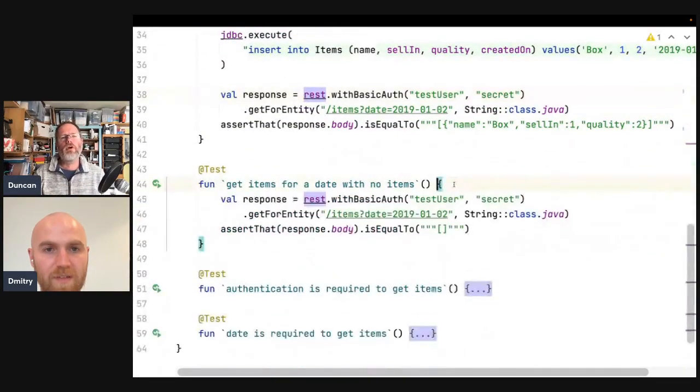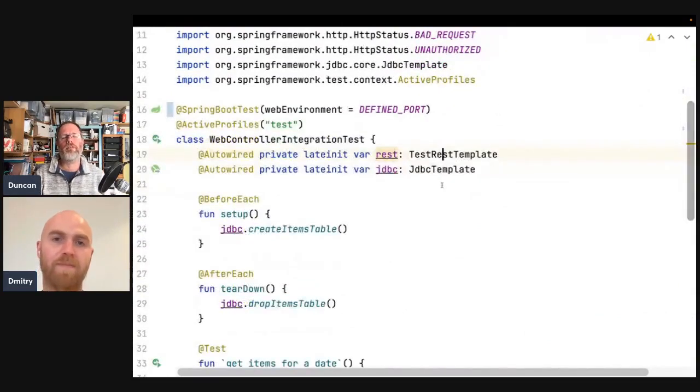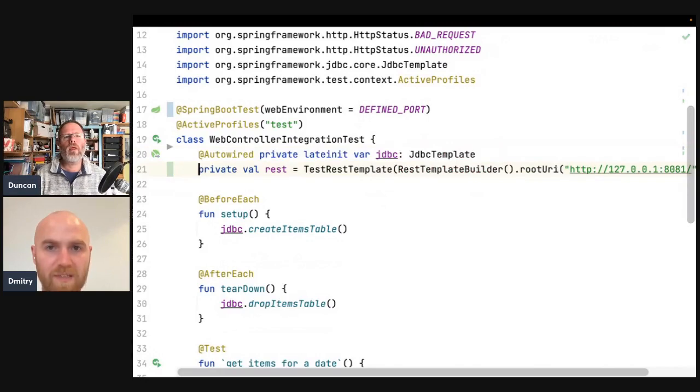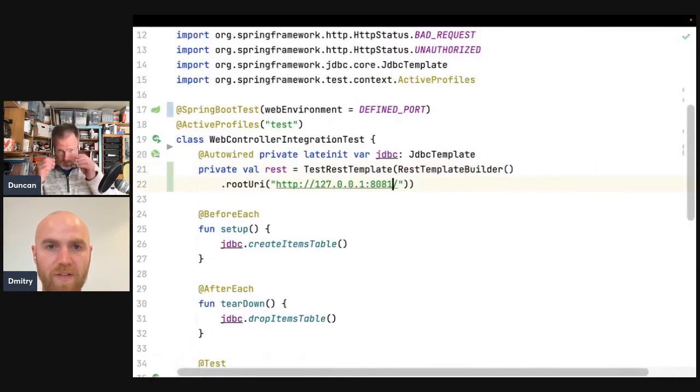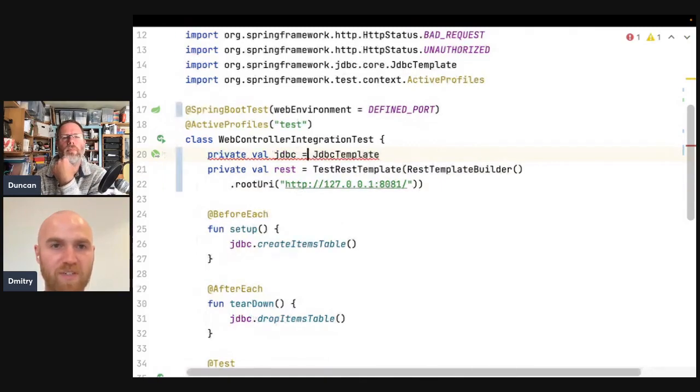So we should be able to run it against an http4k HTTP server, and if it passes, then they do the same thing. Yeah, I think we can also construct this ourselves, basically like this, because we know the URL. This is the port number from the properties, but just for now, this should do it, right? And then this JDBC thing, we did it before. We can just construct it.